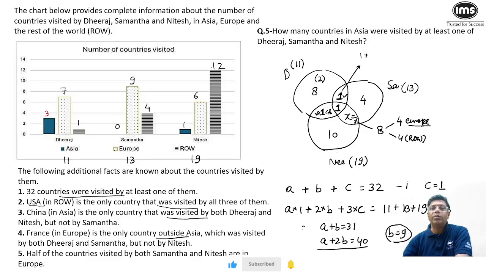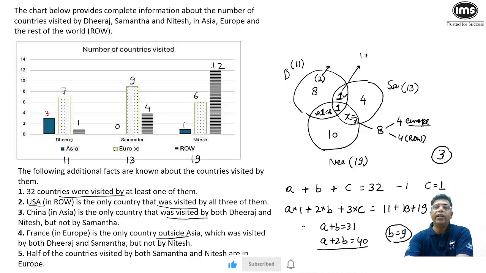So out of these 8 countries, 2 countries Dheeraj will be visiting are only in Asia, because Nitesh is going to visit one country, that is China. Samantha is not going to any Asian country, so no Asian country would come over here. And here one country has come, so Dheeraj will visit 2 Asian countries. The total number of Asian countries visited by at least one of them has to be 3. So for the first question, the answer will be 3.